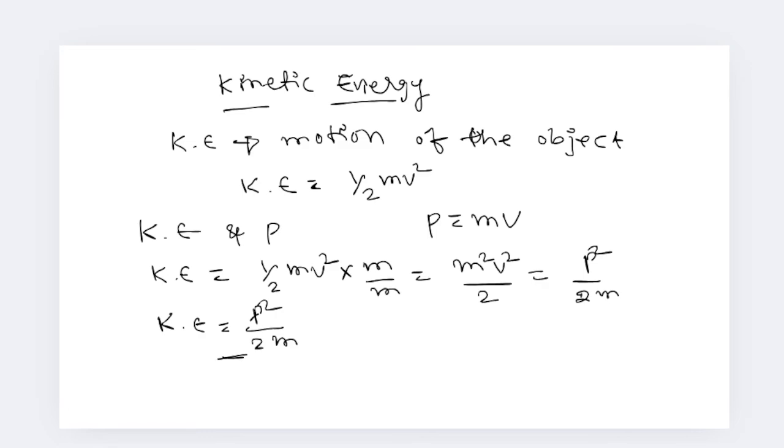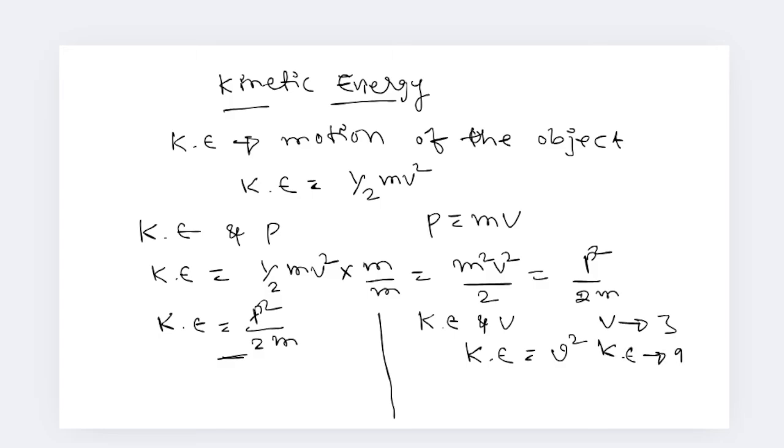So what is the relation between the kinetic energy and velocity? Kinetic energy is proportional to velocity square. Suppose I increase the velocity 3 times, then kinetic energy becomes 9 times.